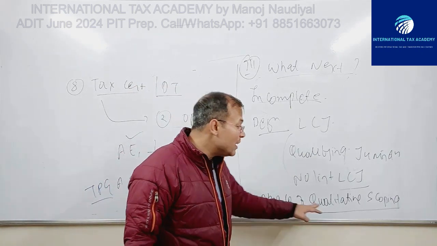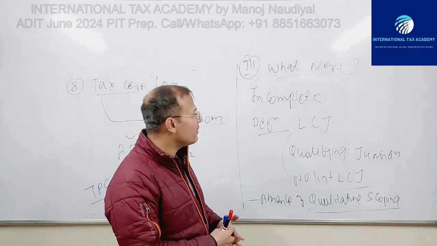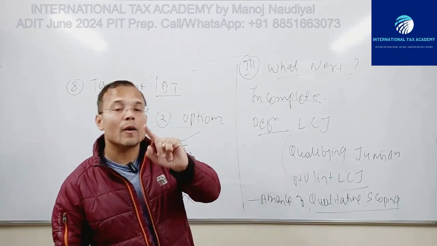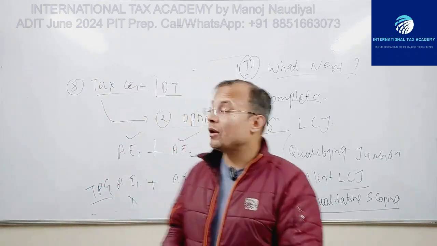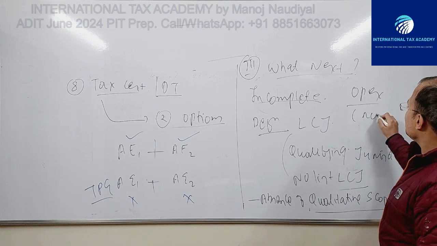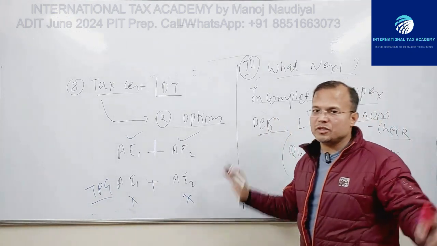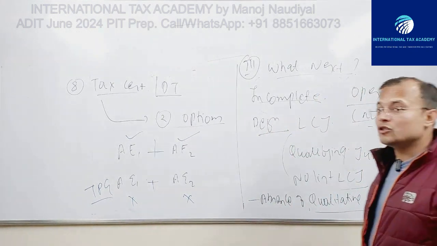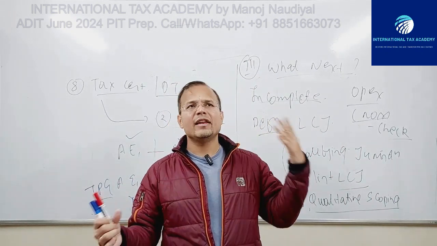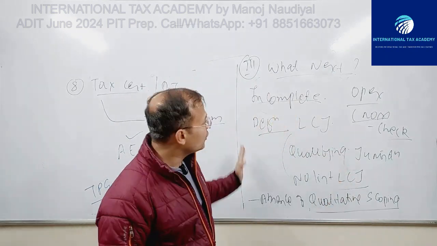So there is an absence of a qualitative scoping criterion. India further objects that the cap and collar mechanism should not be based upon operating expense. Operating expense should not be used as a cap and collar mechanism. And then further, there is a median variation of plus minus 0.5%. That is also being objected to by India. So these are the objections.